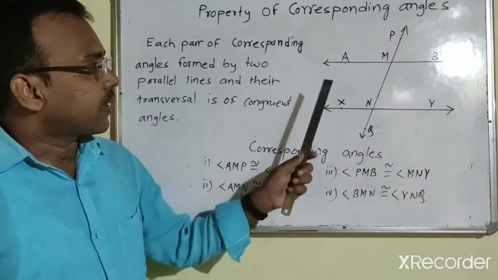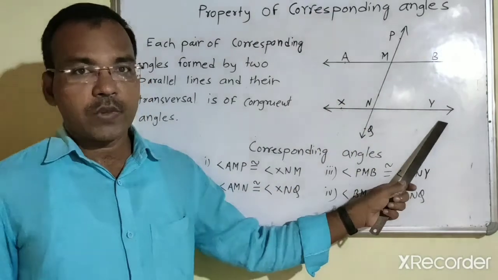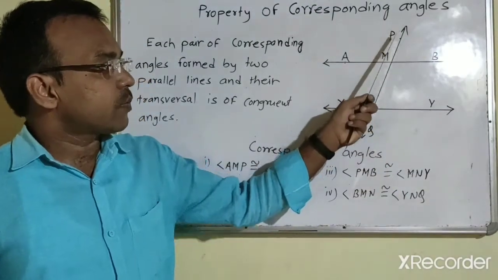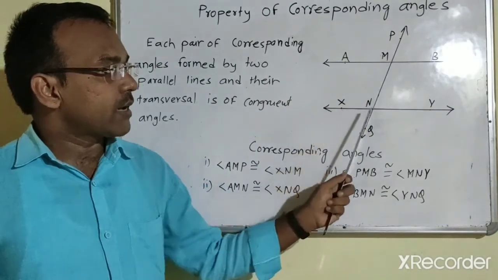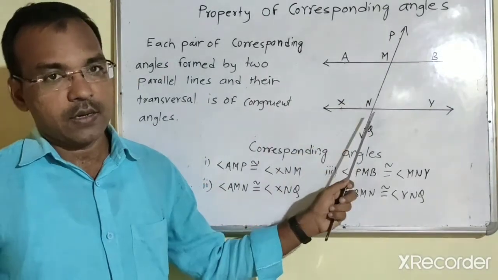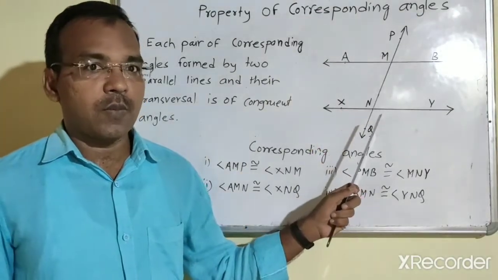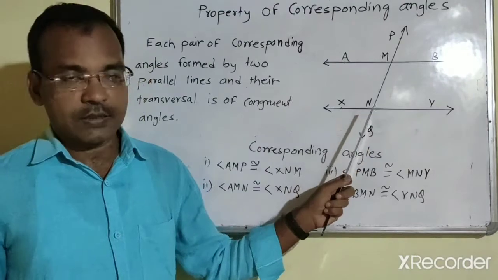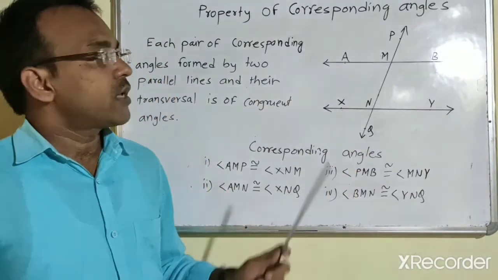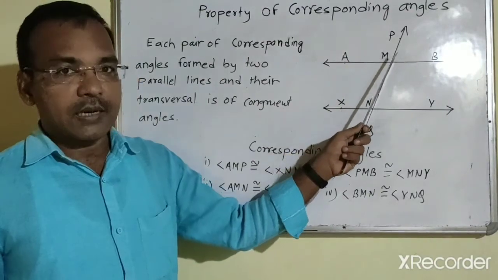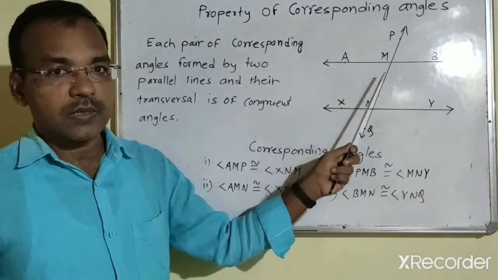Here you can see that a line AB is parallel to the line XY. Then their transversal PQ intersects line AB at point M and line XY at point N. Here the pairs of corresponding angles formed are 4 in number. And the property is that each pair of corresponding angles formed by two parallel lines and their transversal is